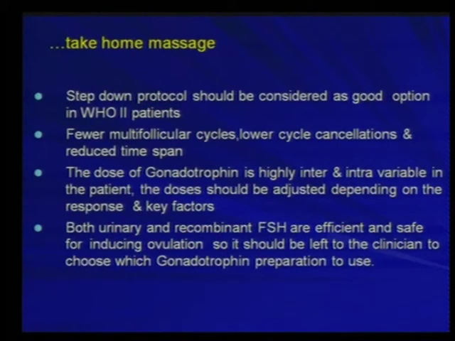So, the conclusion is the step-down protocol should be considered as a good option in WHO Group 2 PCOS patients. Fewer multifollicular cycles, low cycle cancellation, and the reduced time span for stimulation are the key factors. The dose of gonadotropin is highly inter- and intra-variable in the patients. The doses should be adjusted depending on the response and other key factors, which can be the androgen index, volume, age, BMI, or the clomiphene resistance in the previous cycle. Both urinary and recombinant FSH are efficient and safe for inducing ovulation, so it should be left to the choice of the clinician to decide which gonadotropin they want to start in this group of patients.